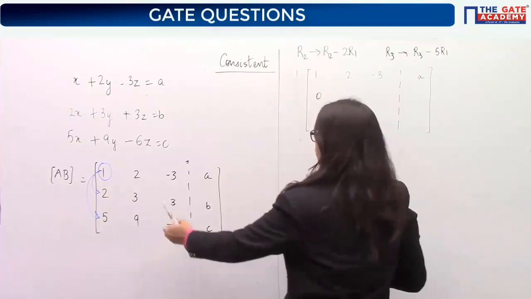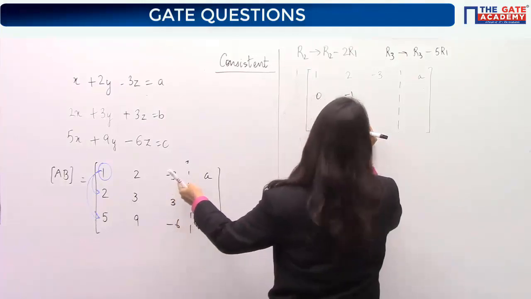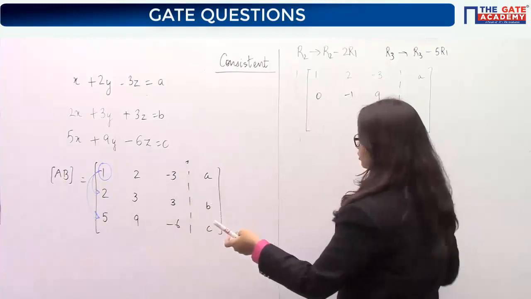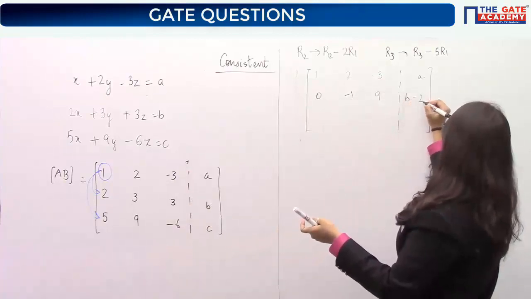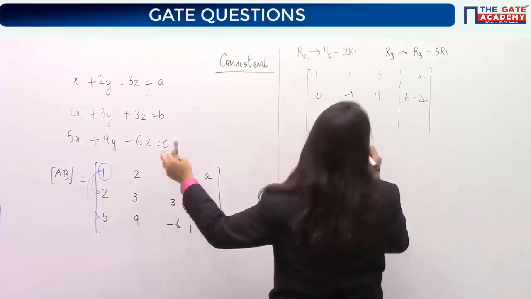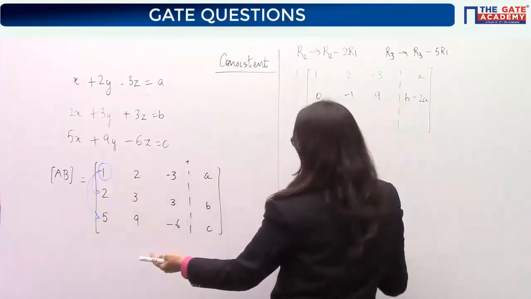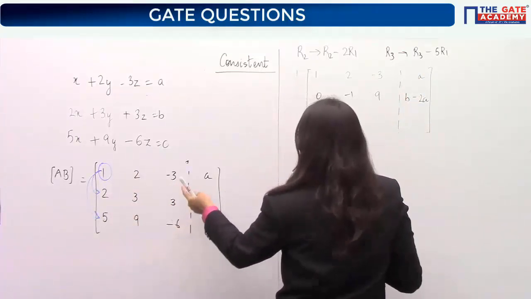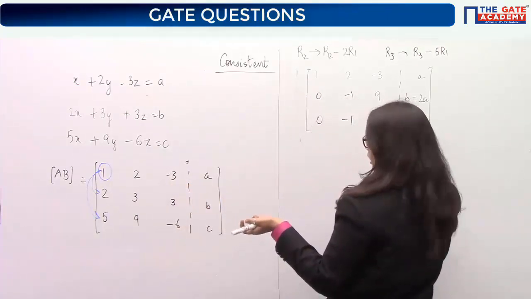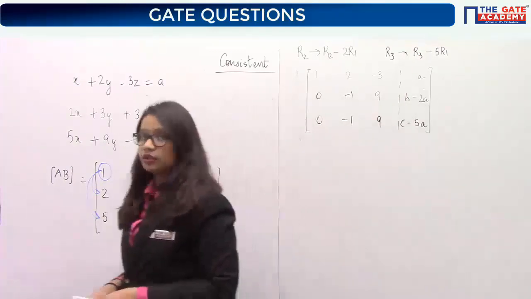this will be 0, 3 minus 4 minus 1, 3 minus 3 into minus 2 will be plus, so it will be 9, and here it will be getting b minus 2a, then again here 0, then 9 minus 5 times of this one, that is 10, so 9 minus 10 minus 1, again minus 6 minus 5 times of minus 3, what will you get? 9, and then c minus 5 times a. You got it?